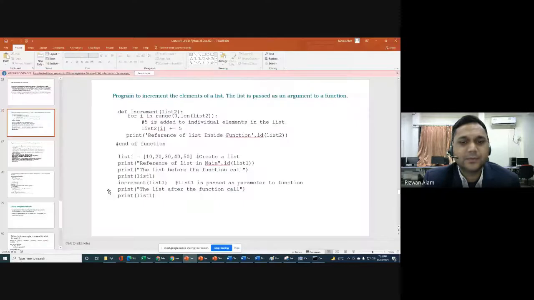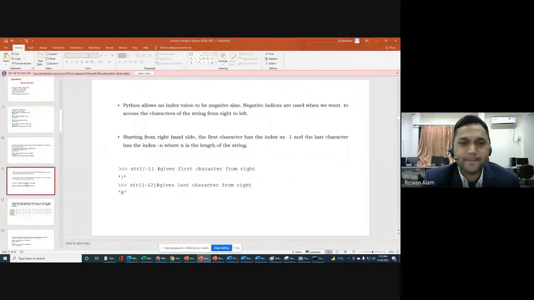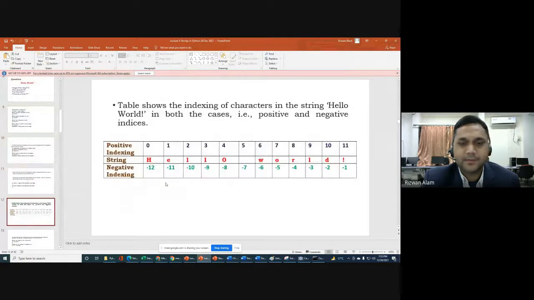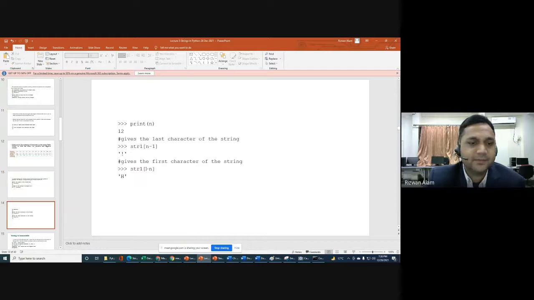We have already discussed that we can follow positive indexing for a string and negative indexing also. Next we will go for the length of the string. To find the length of a string, we can use the len function, which we have already discussed.